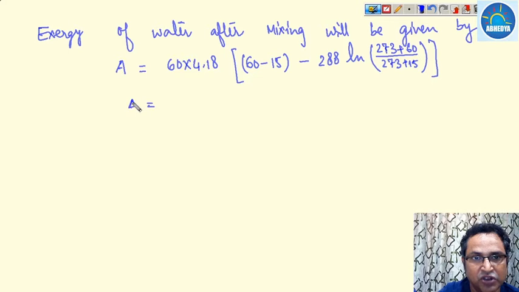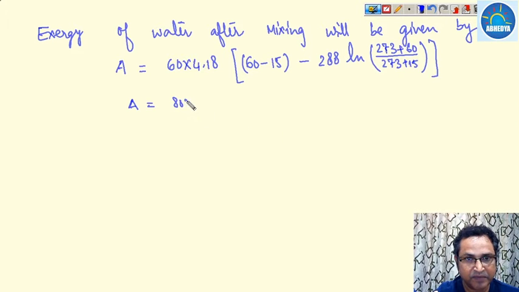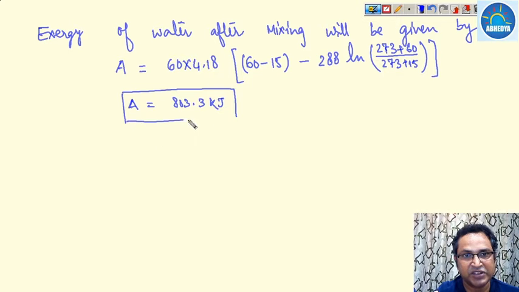Once you put in the values, the value of A comes out to be 803.3 kilojoule. This is the amount of exergy after mixing.